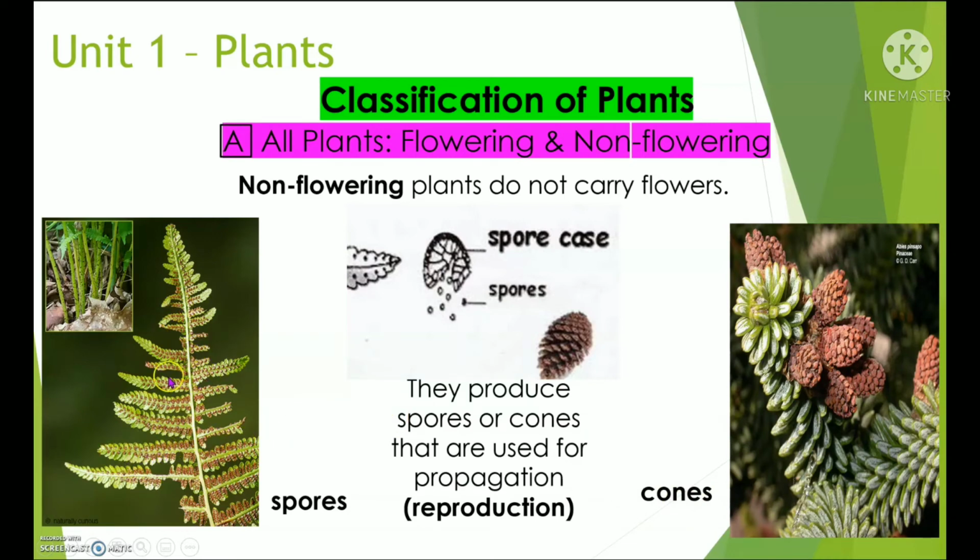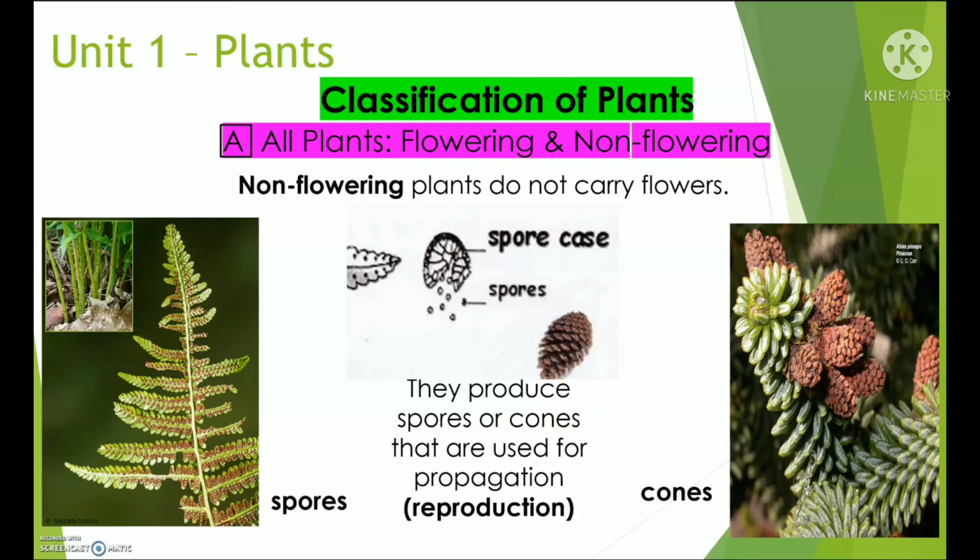It is what it looks like. You can see from the picture right here, these are the spores of this leaf. It is a fern. These are the spores, the red-brown spores. The next one is the cone. This plant does not produce flowers and seeds, but it produces cones for reproduction. So the cones and spores are open to air. They do not have a covering.